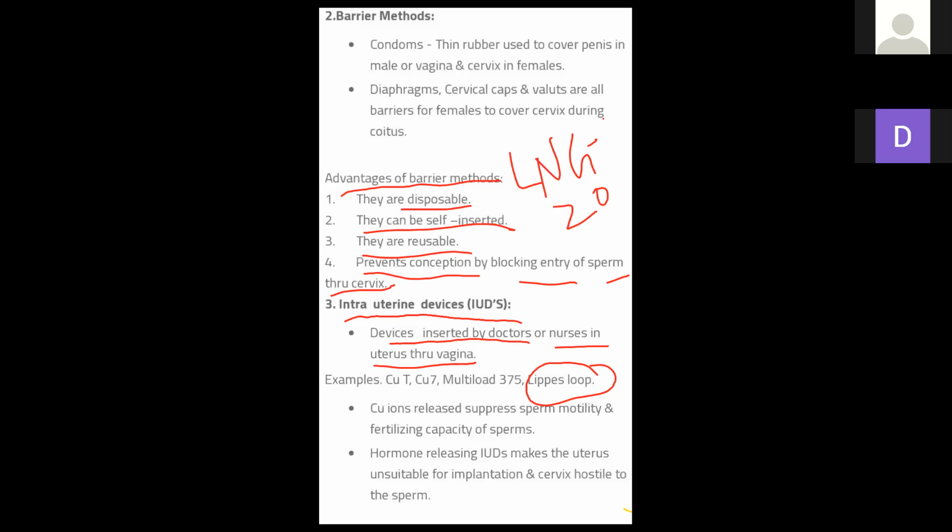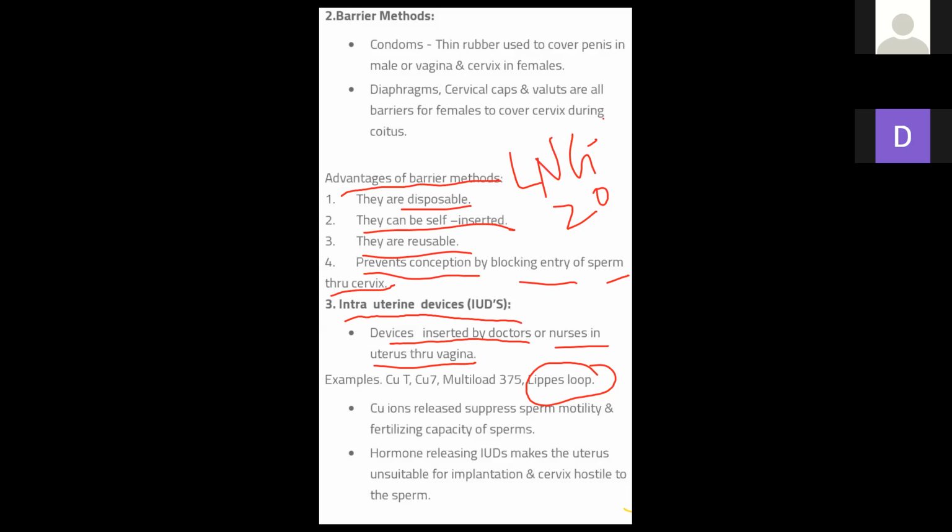Now here is the copper T. We will discuss the copper T. When it is put in the female uterus, phagocytosis increases first. Apart from that, copper ions are released. Why are copper ions released here? They reduce the sperm mobility, that is, they stop the movement of the sperm. The sperm will start moving slowly, whereas it normally moves at great speed.